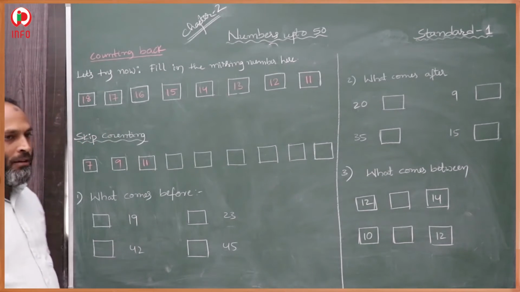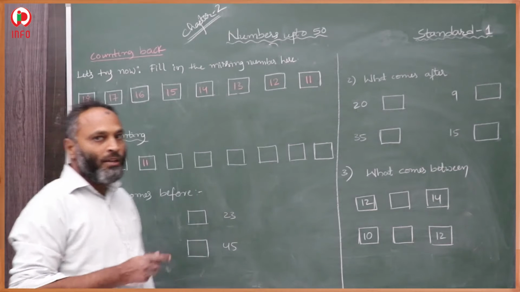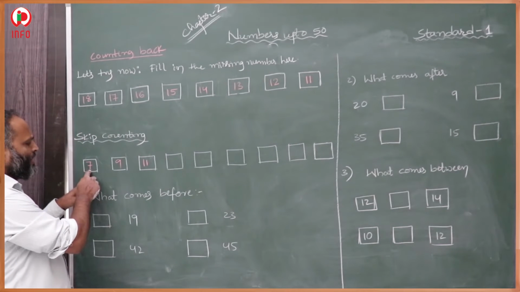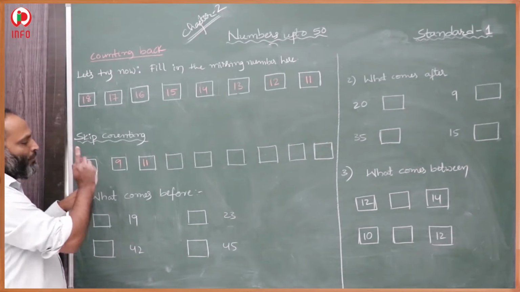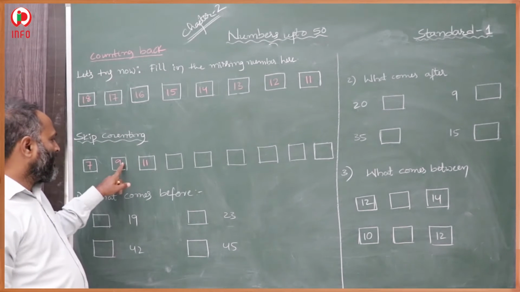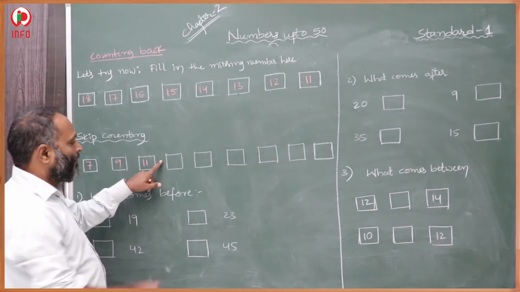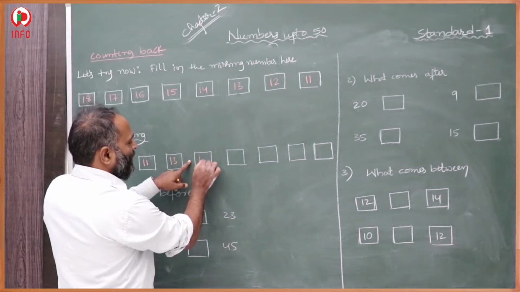Now here skip counting means how many numbers we have to skip. According to that we have to skip and go forward. So here 7, 8 is missing. We have to skip 8 and go for 9. One number we skip here. And 9, after that 10 we skip and 11. After that 12 we skip and 13. And 14 we skip and 15.